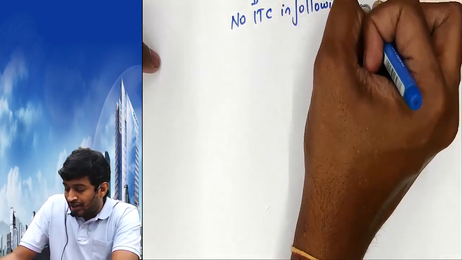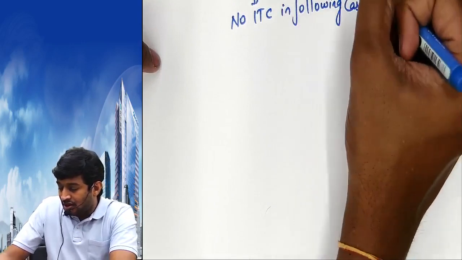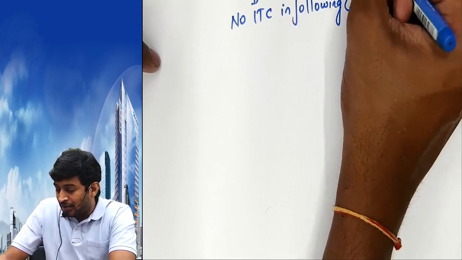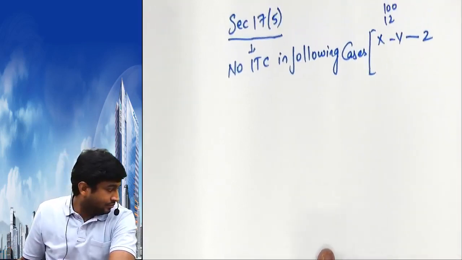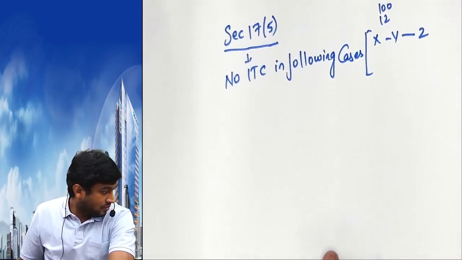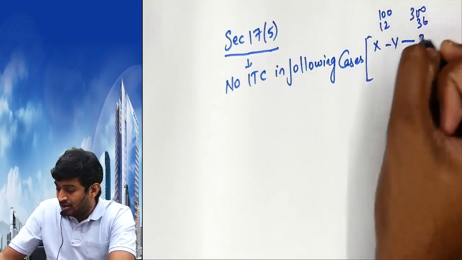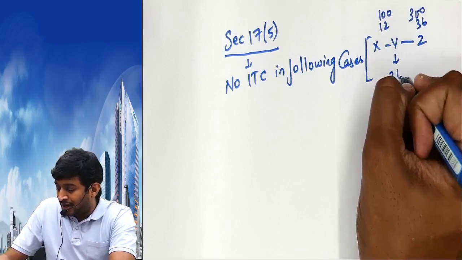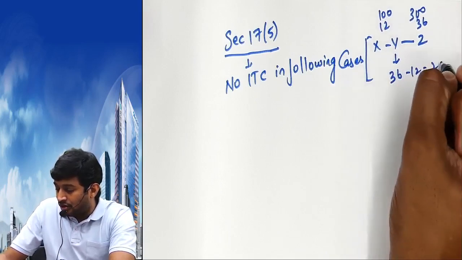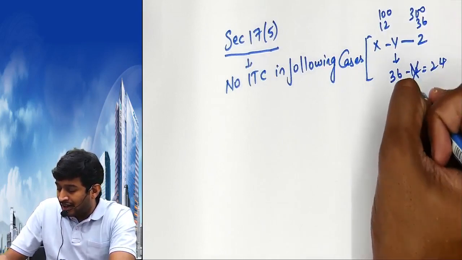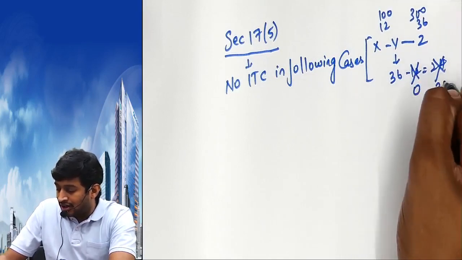What mean no input tax credit in following cases? X to Y, Y to Z, 100 plus 12. I sold for 300 plus 36. Technically, what is the liability? 36 minus 12, 24. But government in these cases says, I will take 36 minus 0, 36.